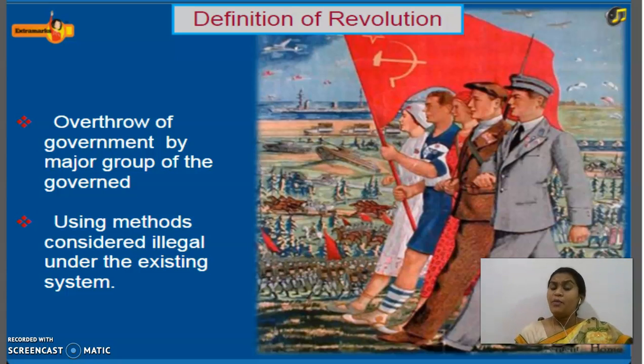For example, formation of trade unions or associations, the revolutionary groups to fight against the king. All those activities and organizations were considered illegal.